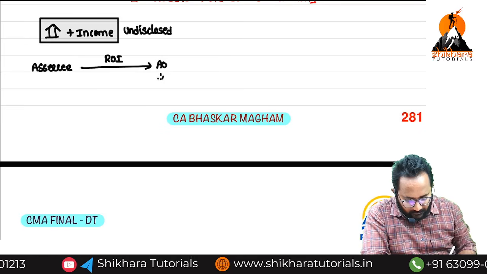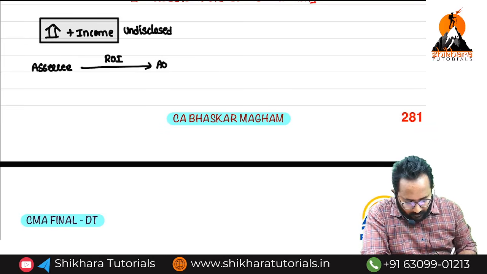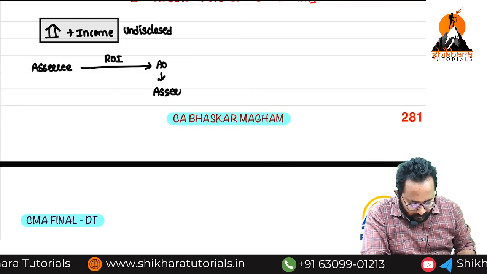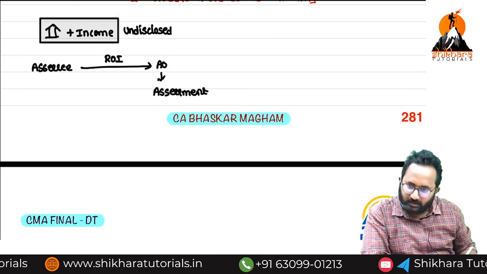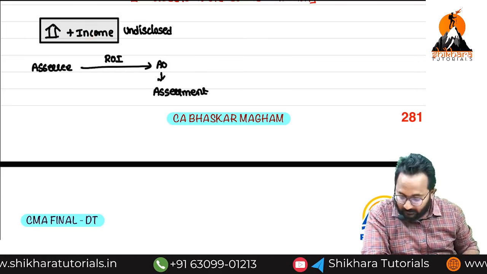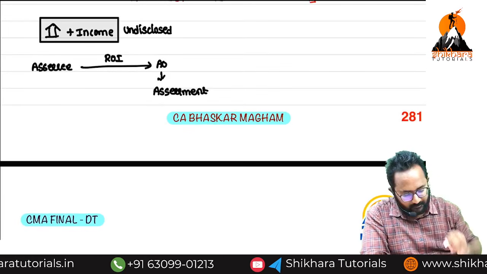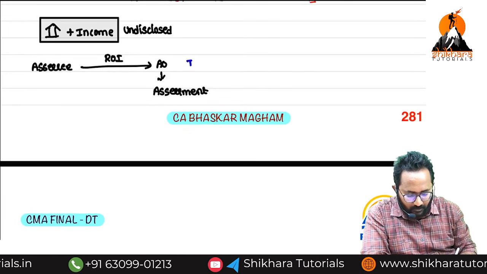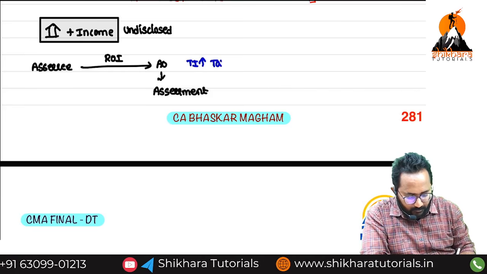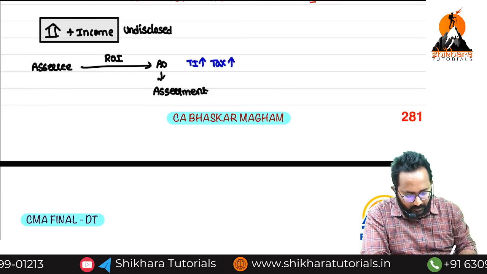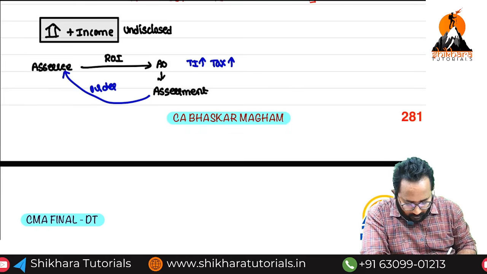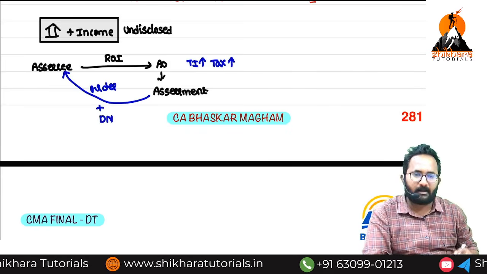Now the assessing officer is doing the assessment. Now he identified all these things which you have in your hands, but located where? Outside India. Because of this identification, what will happen? Total income will increase, as well as tax liability also will increase. After completion of assessment, AO will send the assessment order along with the DN. DN means what? Demand notice.